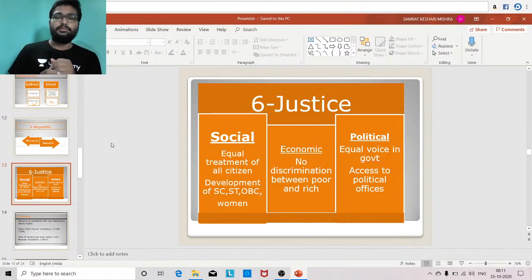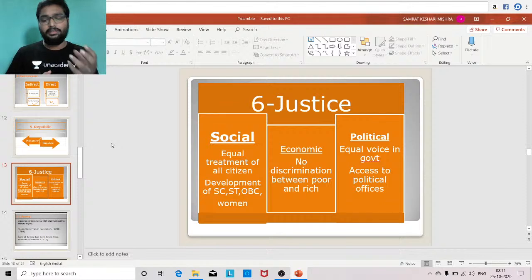Economic justice means again there should be no discrimination on the basis of economic factors. Economic factor basis of discrimination, what does it mean?